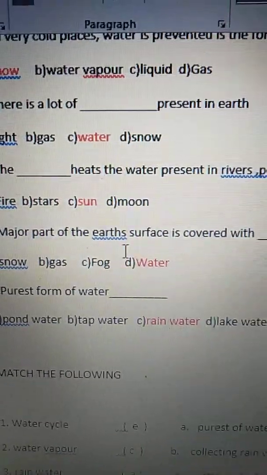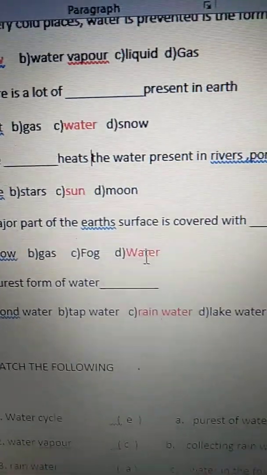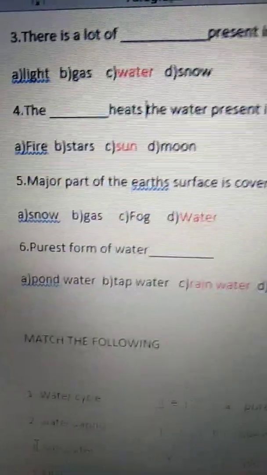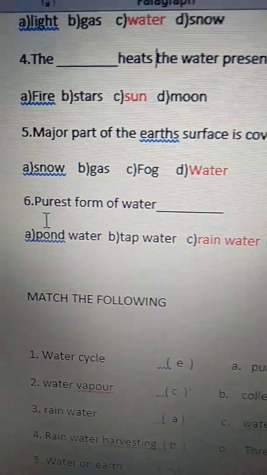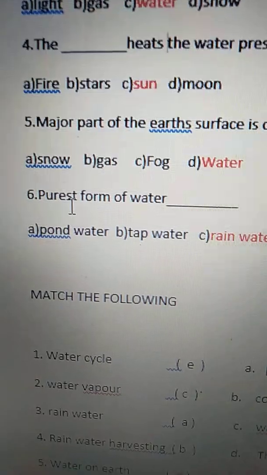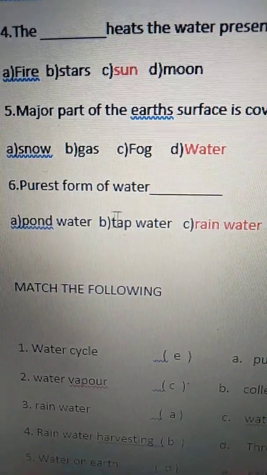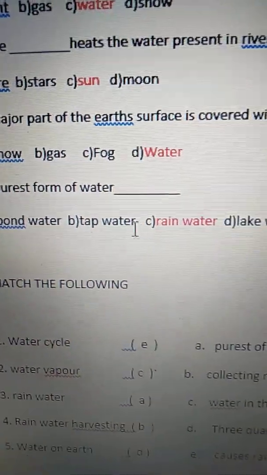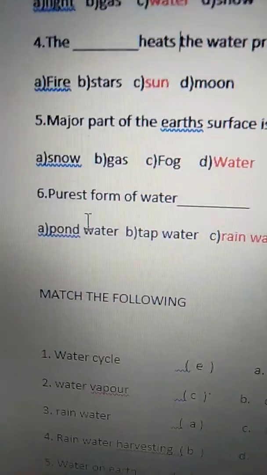Major part of the earth's surface is covered with water. So option D is the correct answer for the fifth question. Now see the sixth one. Purest form of water. P-U-R-E-S-T. Purest form of water is rainwater. So option C is the correct answer for question 6.